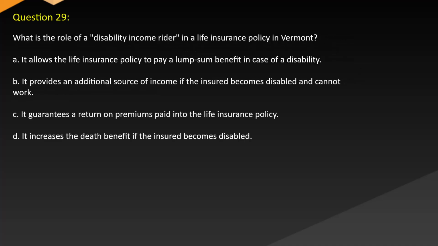Question 29. What is the role of a disability income rider in a life insurance policy in Vermont? A. It allows the life insurance policy to pay a lump sum benefit in case of a disability. B. It provides an additional source of income if the insured becomes disabled and cannot work. C. It guarantees a return on premiums paid into the life insurance policy. D. It increases the death benefit if the insured becomes disabled.